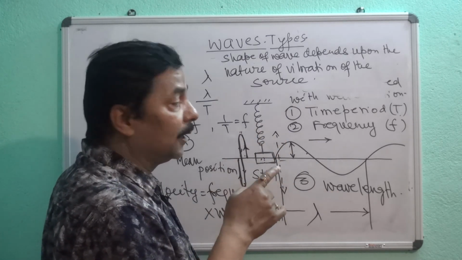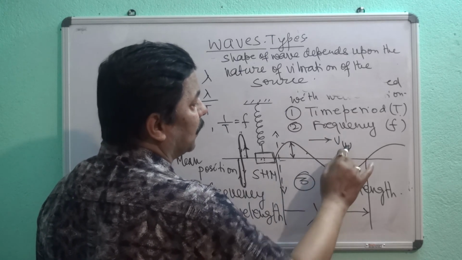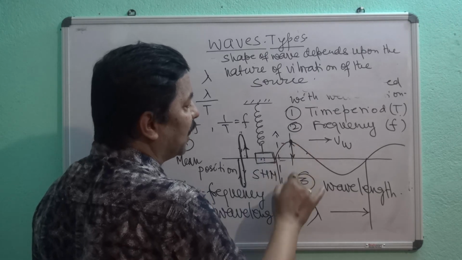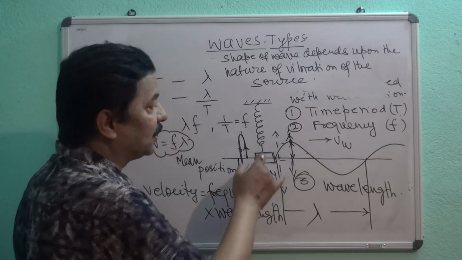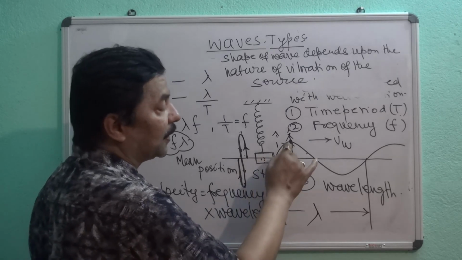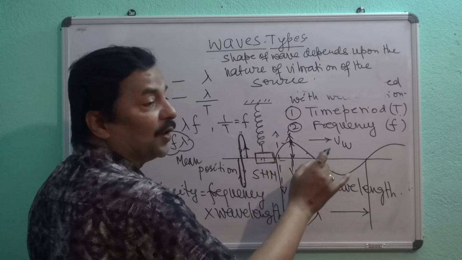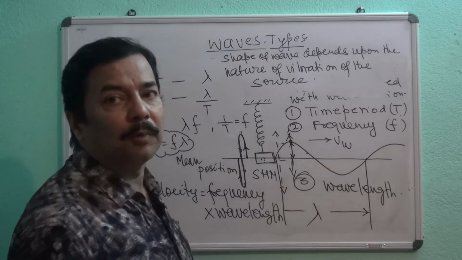I am telling it again, that wave is moving in this direction, this is your wave velocity, and the particle is performing simple harmonic motion. If you put a red tape here, you will see that it is doing simple harmonic motion in this way. If you fix a red tape here, this red tape will not go with the string, but only it will be doing the simple harmonic motion.